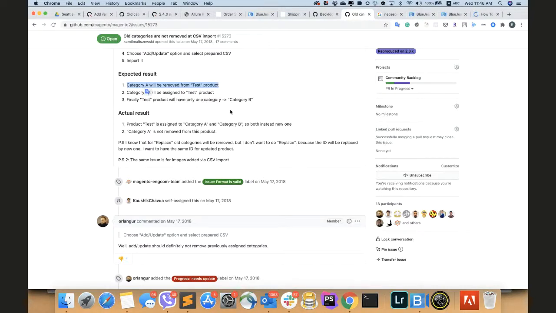So the product should be assigned just to category B, but really how it works now, it's assigned to category A and to category B at the same time.